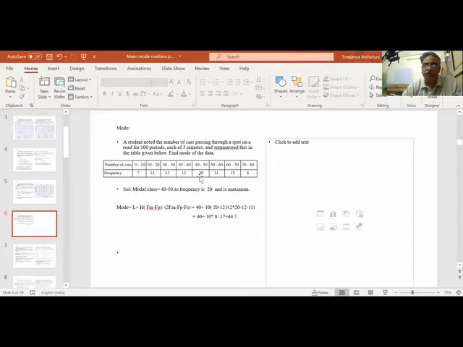See, the answer should come between these limits. It cannot cross this. It should come in between, because this is my modal class. The maximum frequency is here.